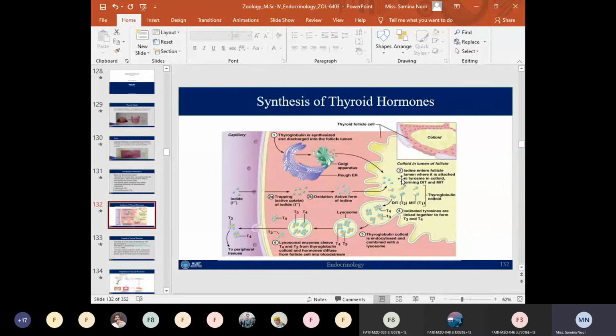In the next step, the iodine which enters from the follicle lumen is attached to the tyrosine amino acid.